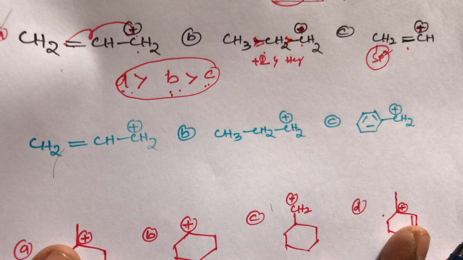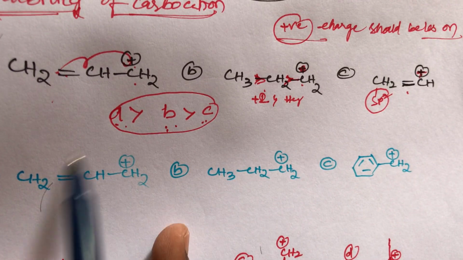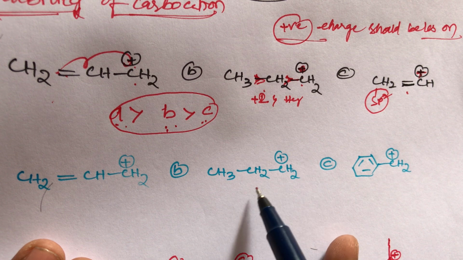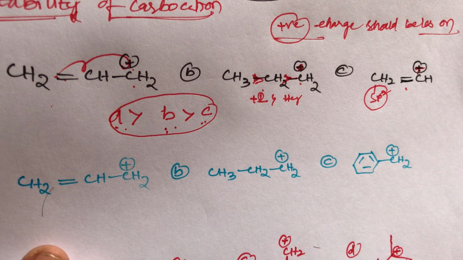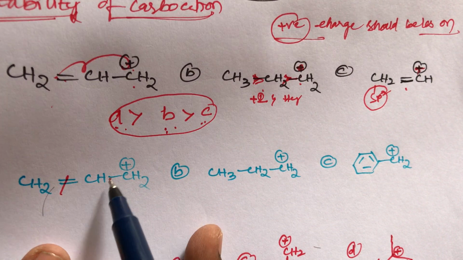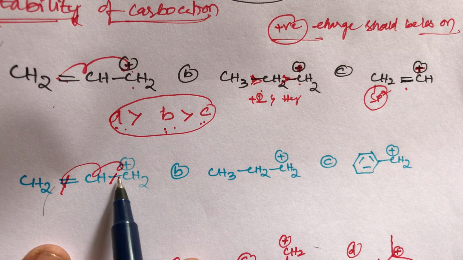Then next one, students. What about this compound? The first one is an allylic carbocation, and the second is a propyl carbocation, and the third is a benzyl carbocation. Out of these three, which one is more stable? Double bond, then single bond: the positive charge participates in the resonance, so here the positive charge disappears.